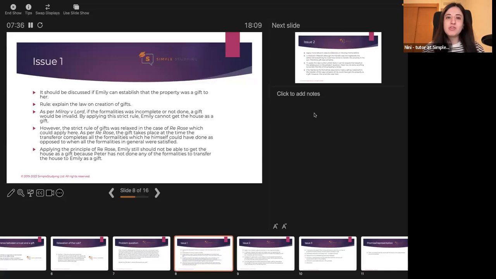But the problem here is not that the title hasn't been changed. The problem here is that Peter has not done anything to start the process of transferring the title. So none of the formalities have been followed. Therefore, even if the court applies the case of Rose instead of Milroy versus Lord, which is the strict approach, it is unlikely that Emily would succeed on the given facts.